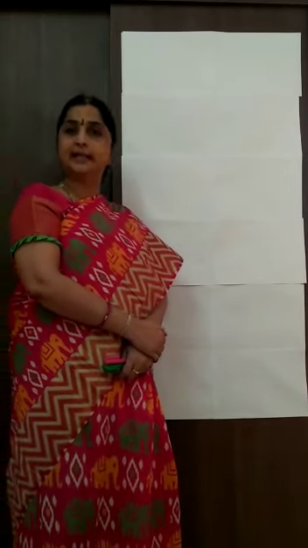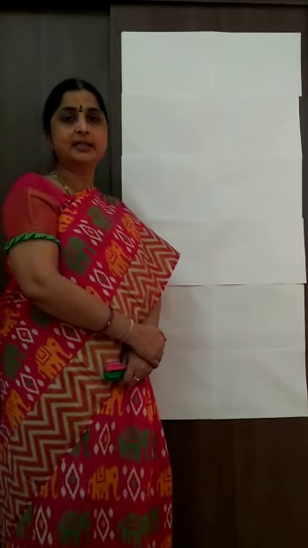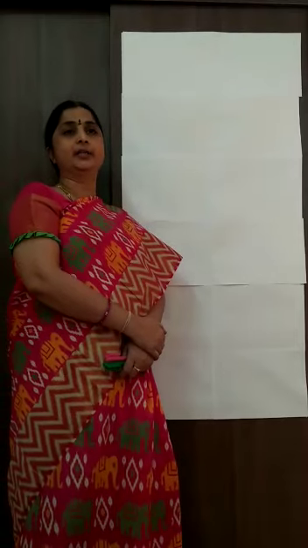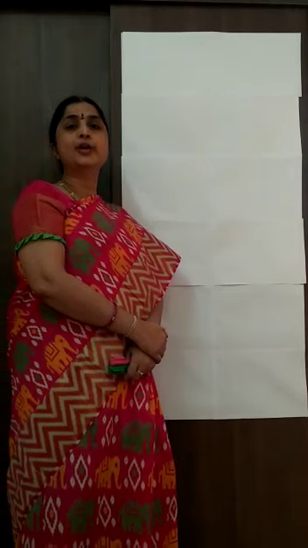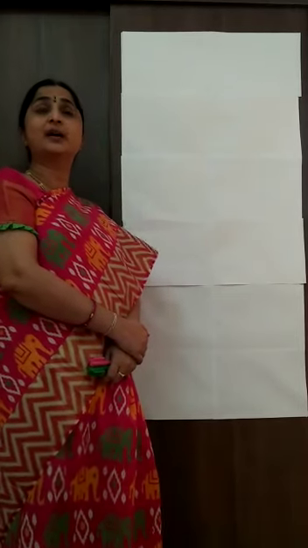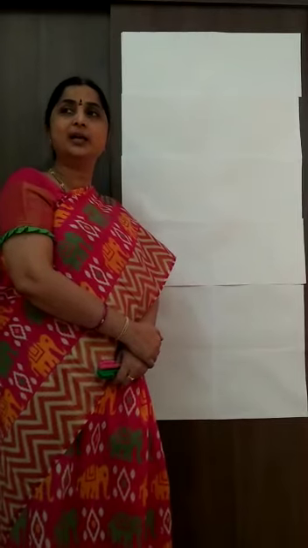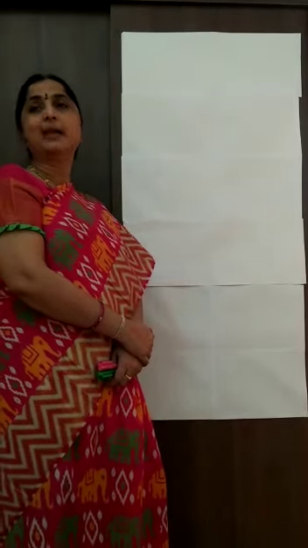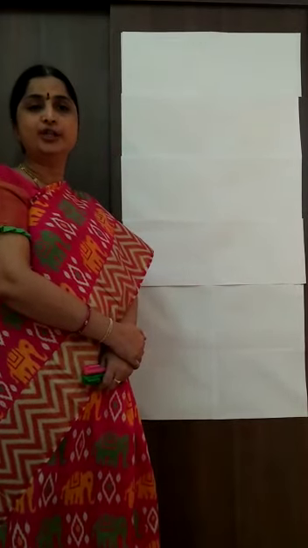A map showing the cities, towns, countries, states of the world with their boundaries. What is a physical map? A map showing the relief features. Yes, beta, what are the relief features? What are the landforms? Can anyone? Yes, mountains, plains, plateaus, rivers, seas, oceans.